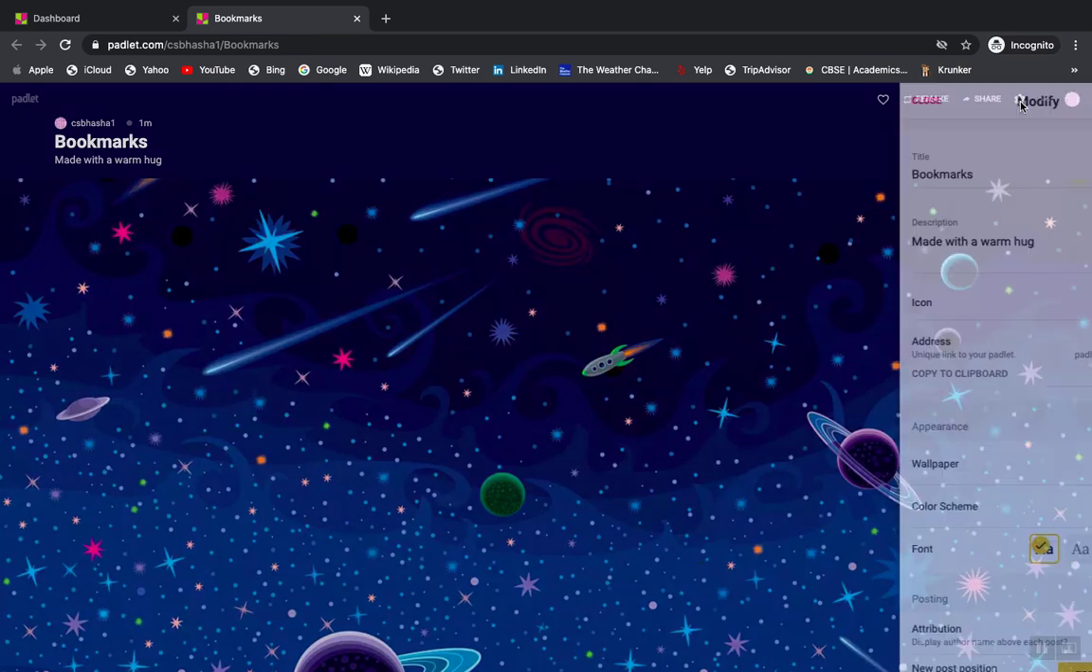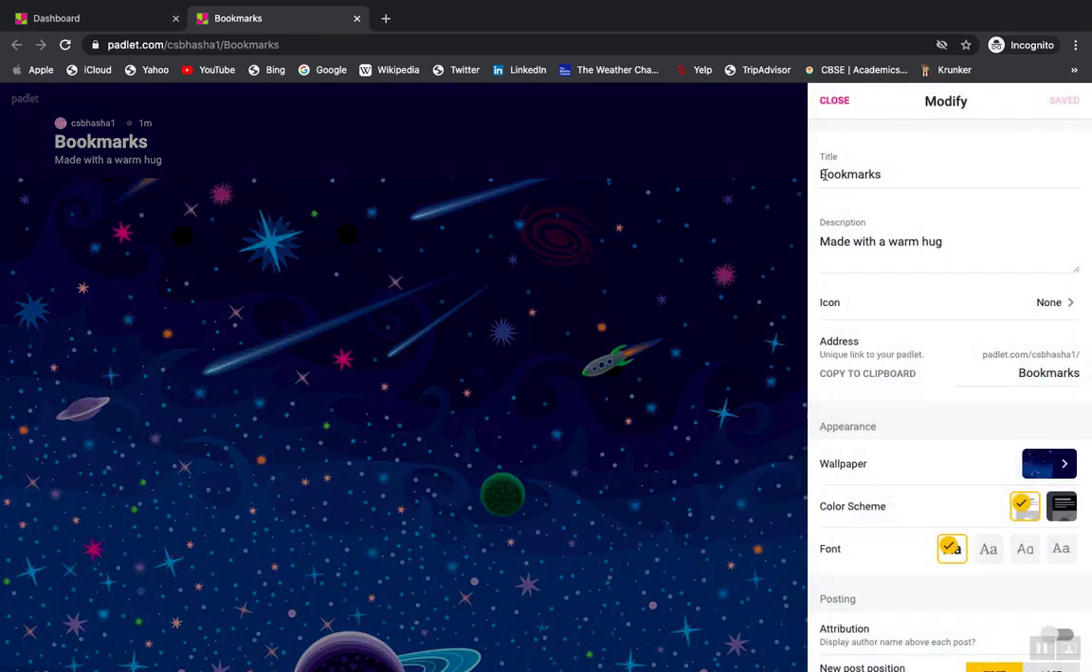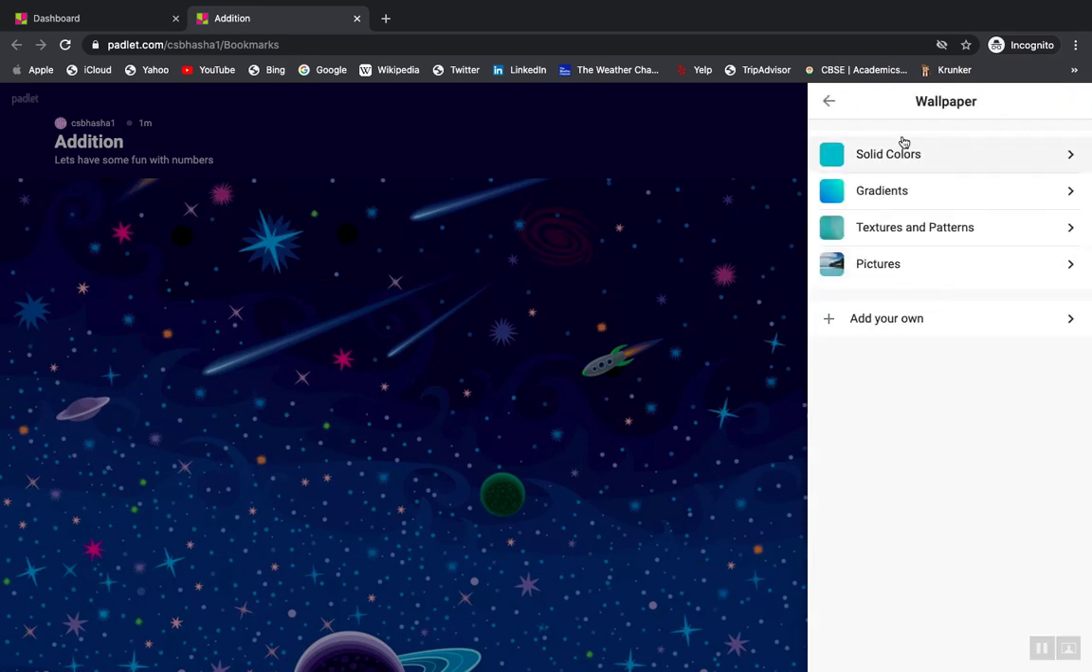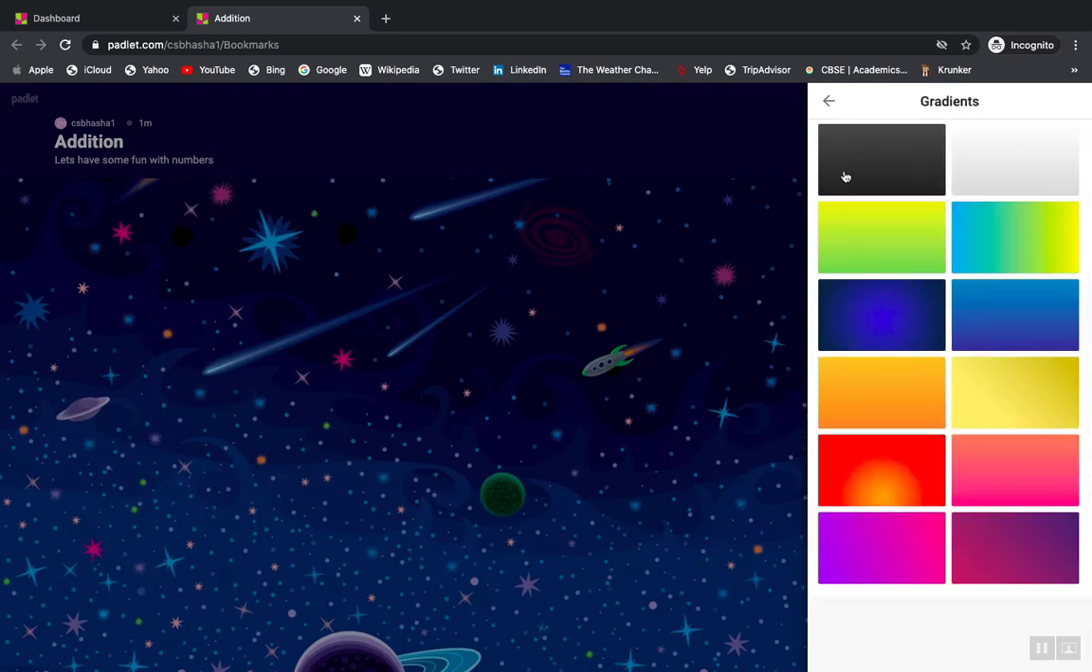So you go to the setting, this is called setting, and just change this to, say, addition, as addition is a topic which I am supposed to be teaching. So you can just say, let's have some fun with numbers. Now if you would like to change the wallpaper, you can always have a link of your Padlet which you can share with your students or with your colleagues. If you don't like this background and you want to change it to a bright color, you can do that.